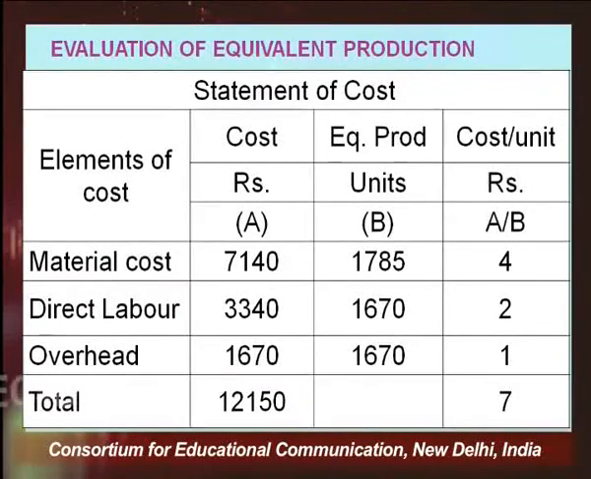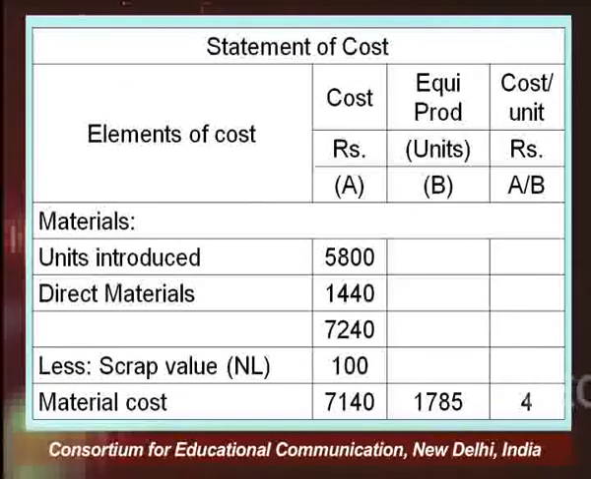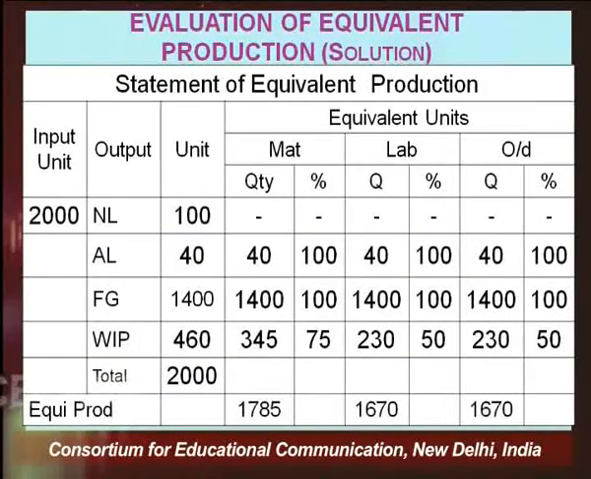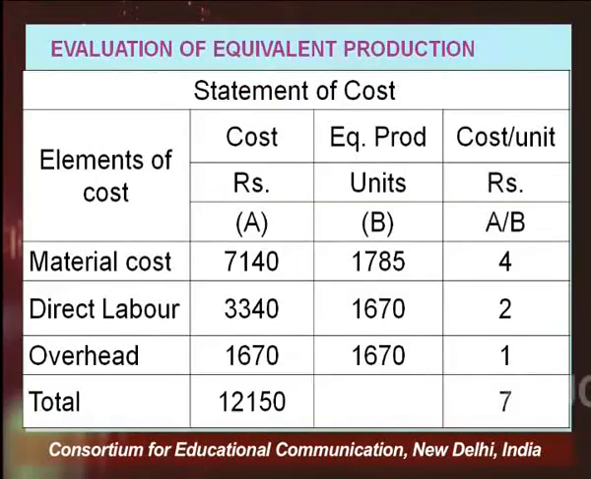Next, we are preparing the statement of cost. Our objective is to calculate the per unit cost. Material cost, labor cost, overhead cost are all given in this example. 7140 we have just calculated. Direct labor is 3340, given in the question, and overhead is 1670. Equivalent production is 1785 in terms of material, 1670 in terms of labor, and 1670 in terms of overheads. So, 7140 divided by 1785 gives you the material cost per unit.